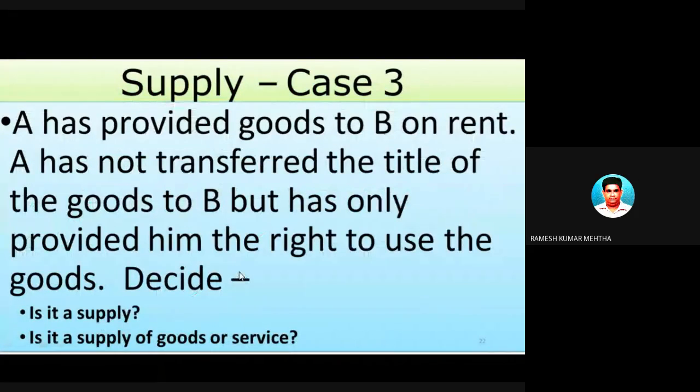Next one. A has provided goods on rent. Okay, now he has not supplied it on sale basis, but he has supplied it on rental basis. For example, a generator set. A marriage is happening at home and you need a generator, so you bring a small generator, 4-5 of them, and install it, saying the current will go. So from whom you have got the generator, you have to pay the rent.